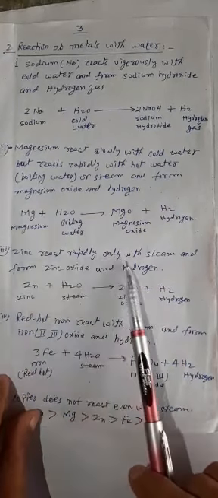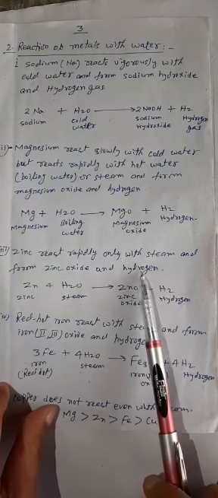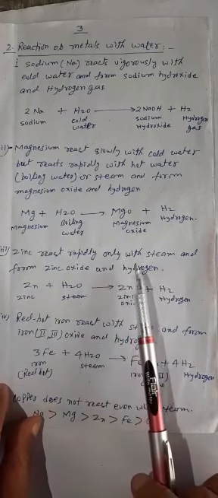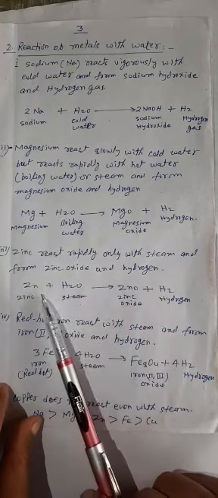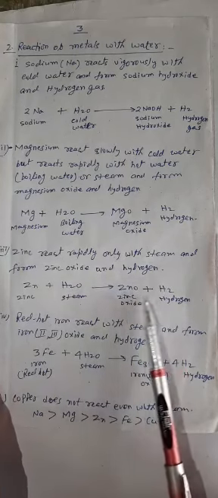Zinc reacts rapidly only with steam and forms zinc oxide and hydrogen. Zinc does not react with cold water or hot water. Zinc reacts with steam only. Zn plus H2O gives ZnO plus H2, zinc oxide and hydrogen.